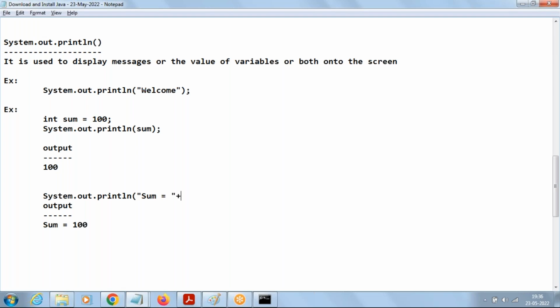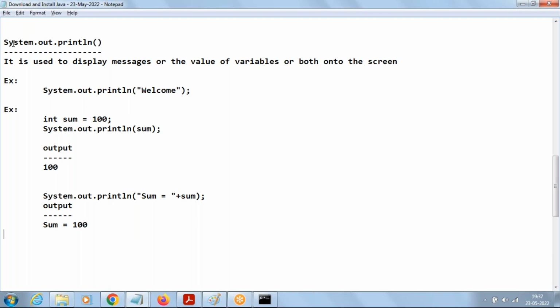And the joining symbol between message and variable is the plus symbol in the case of Java. To take the value of the variable, we have to say sum here, the variable name. The joining symbol is the concatenation symbol, plus, in Java.